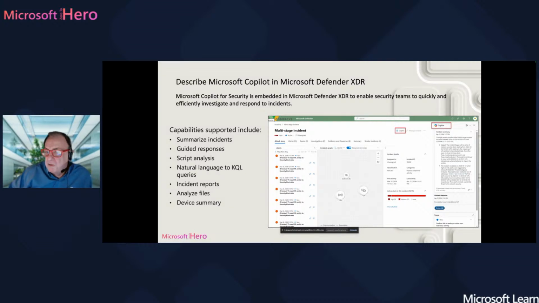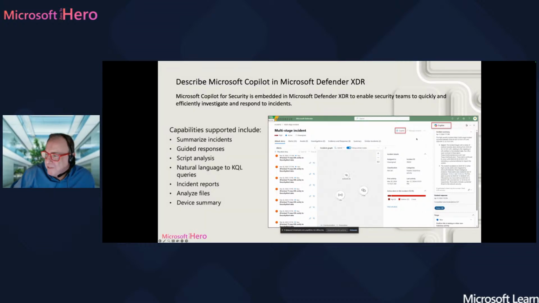Okay, first, if you see the first one, TY map URL entity to security alert data. What is this? I want to have a simplified information in order to better understand what this incident is all about. So what Microsoft Copilot for Security can do, it can summarize the incident.